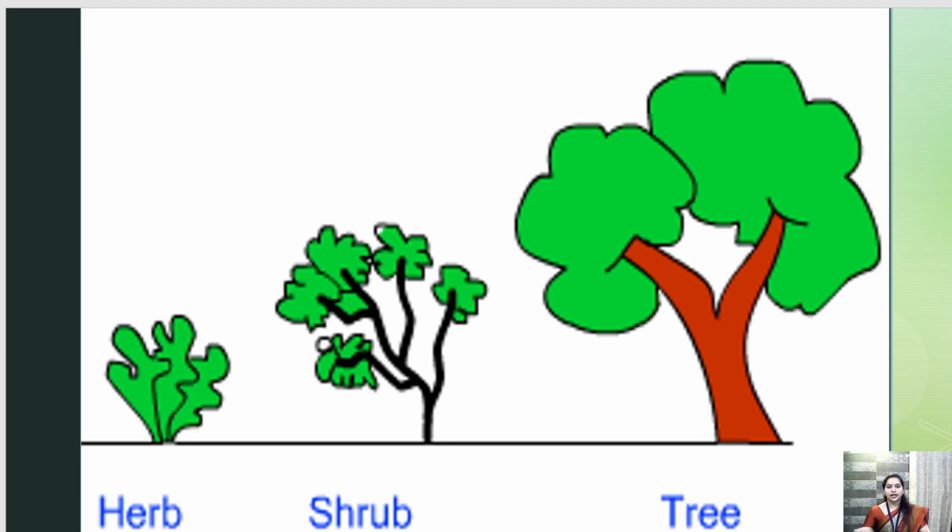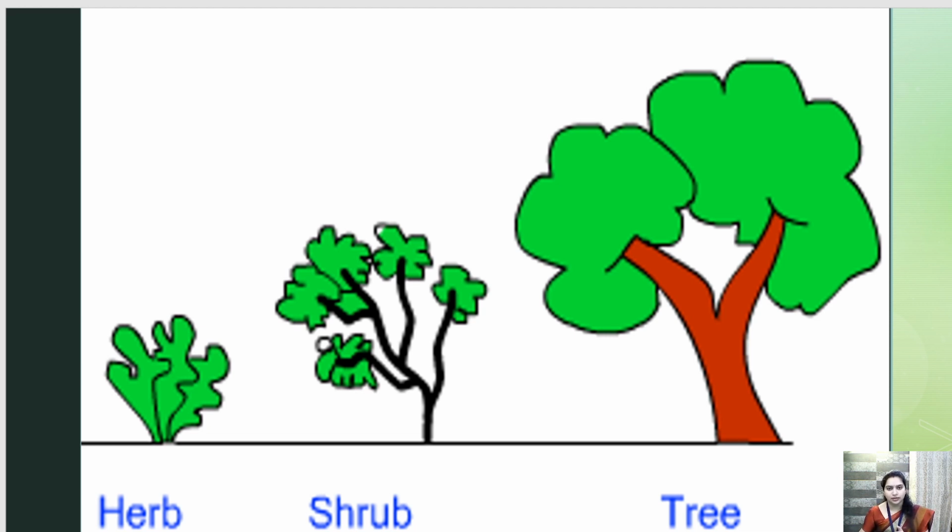Let me differentiate between all three in a very quick manner. If you look at a herb here, it does not have a very well-defined stem and it does not have various branches, isn't it? If they do have a stem, that stem will be very weak and of green color. Getting it?